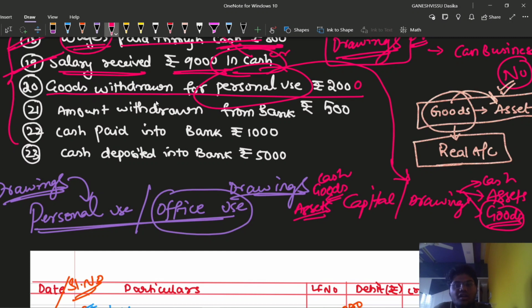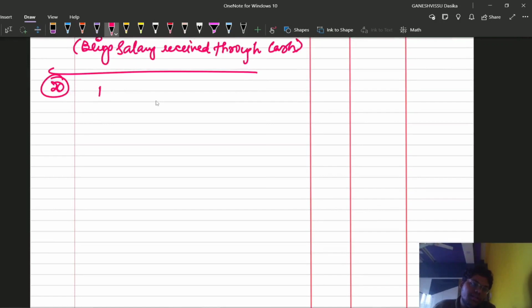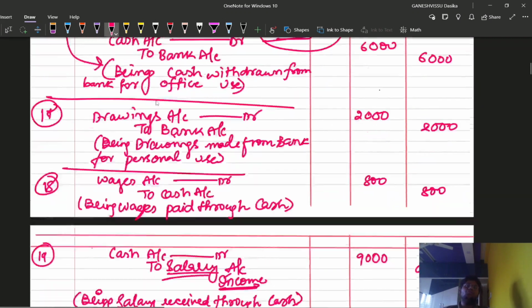Personal account, in the sense we are introducing drawings. So goods have been withdrawn, that means we are receiving the goods now. So debit the drawings account. So the drawings account is to be debited. Drawings account debtor. To which account are we going to credit now?